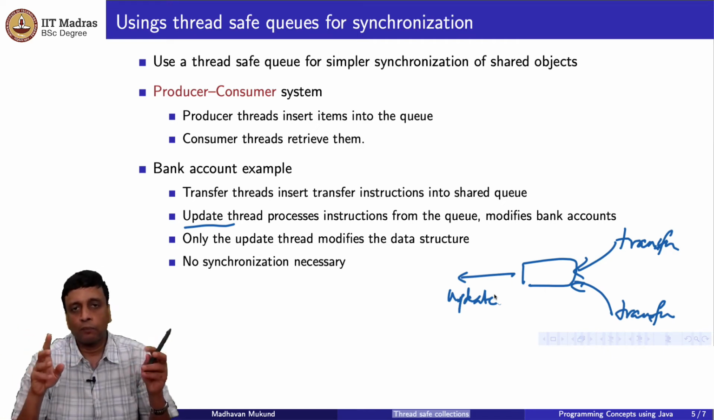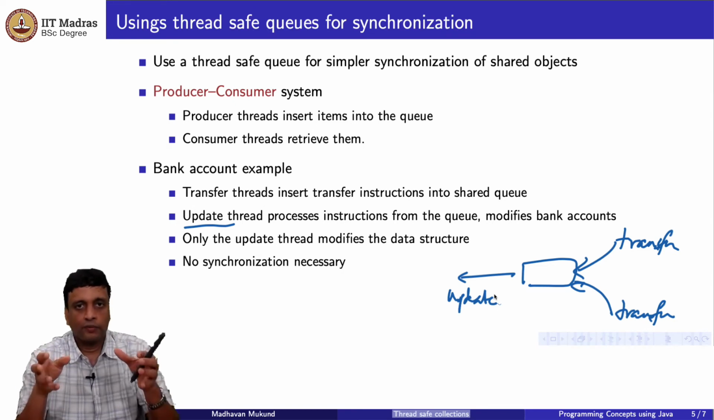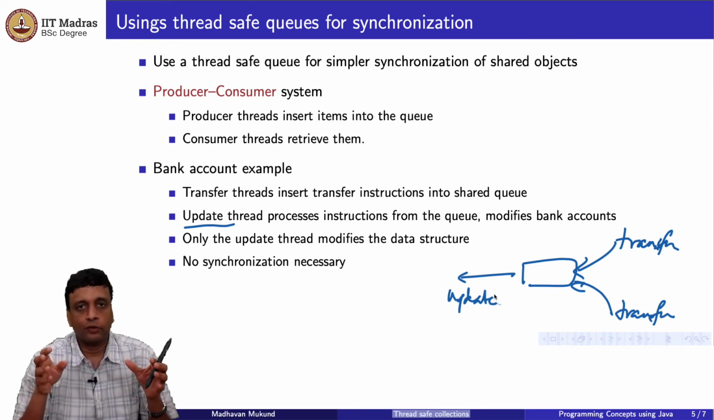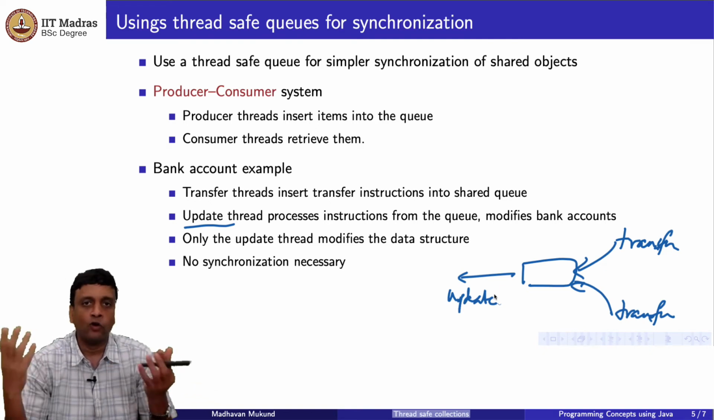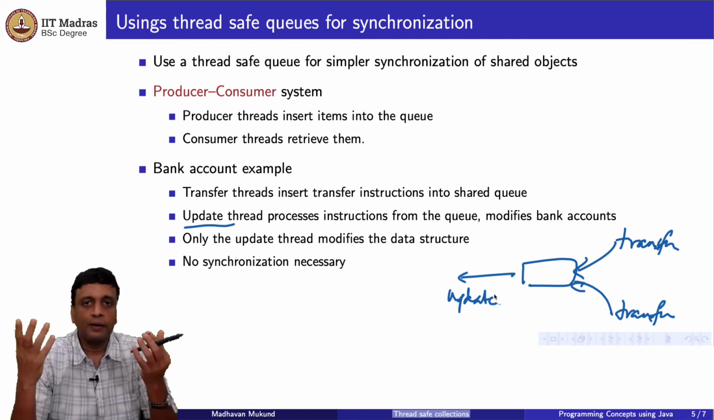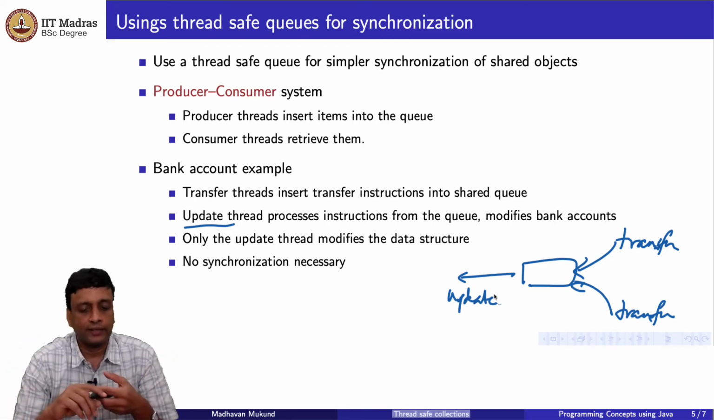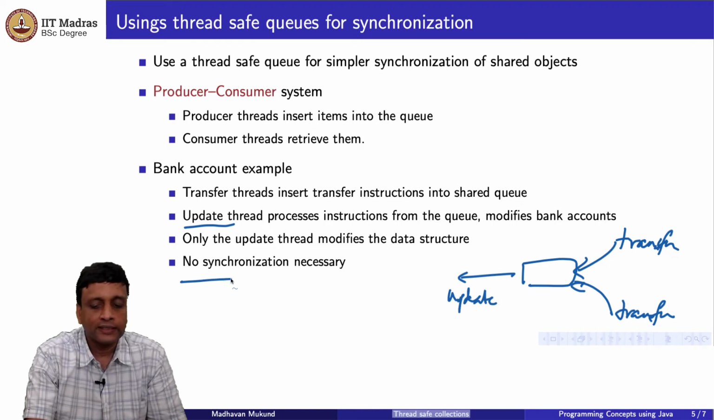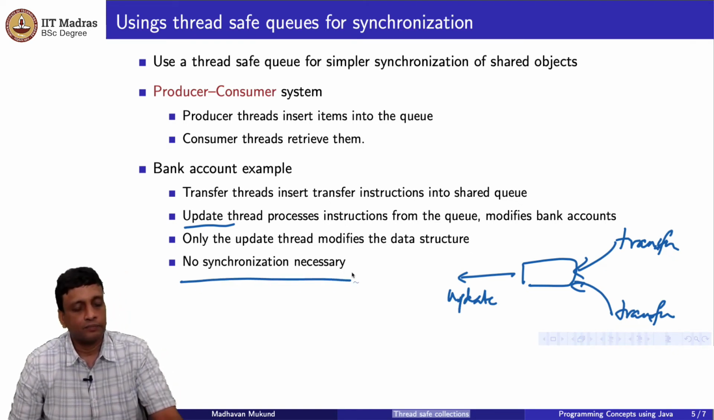So this problem of synchronizing access to this bank account array through these transfers is now completely avoided, because the transfers themselves, even though they might occur in parallel, cannot update in parallel. The updates are happening sequentially through the update thread, right. So no synchronization is necessary because only the update thread modifies the data structure.